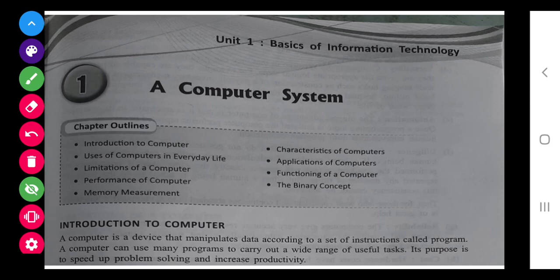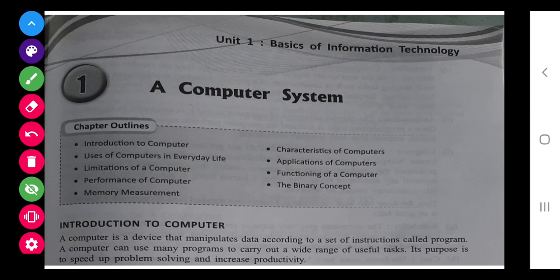Class, today we are going to start with the syllabus of class 9. And the very first chapter is the computer system. Class, you all are aware of this computer system, you have been doing it from very junior classes. So it is just an introduction of the book, you can say. So, class, starting with introduction to computer.